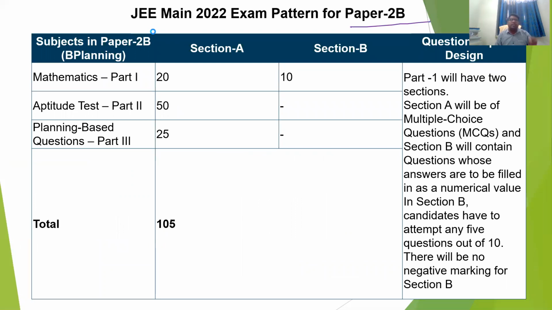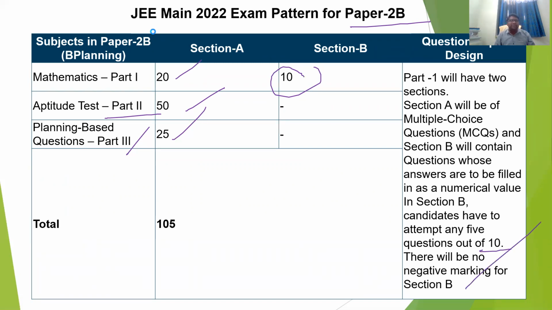Next, the JEE Main 2022 exam pattern for paper 2B. What are the subjects? Mathematics, aptitude test and planning based questions: 25 questions in mathematics, and 50 for aptitude, of which you can attempt 10. Part 1 will have two sections like paper 2A. Section A will be multiple choice questions, and section B will contain questions whose answers are to be filled in as a numerical value. Candidates have to attempt any 5 questions out of 10. There will be no negative marking for section B.